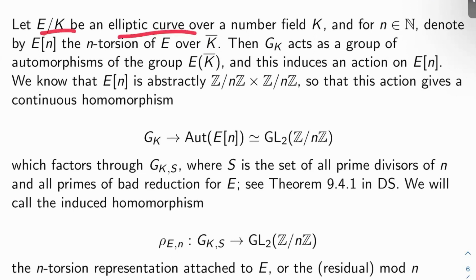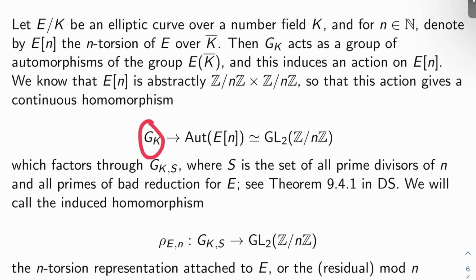Let E over K be an elliptic curve over a number field K. And for a natural number N, denote E bracket N, the N torsion of E over K bar. You know the Galois group of K acts as a group of automorphisms on the K bar points of E, and this certainly induces an action on the N torsion. We also know that the N torsion is abstractly isomorphic to Z mod NZ squared as groups, and so this action gives a continuous homomorphism GK to automorphisms of E bracket N, which is of course isomorphic to GL2 of Z mod NZ.